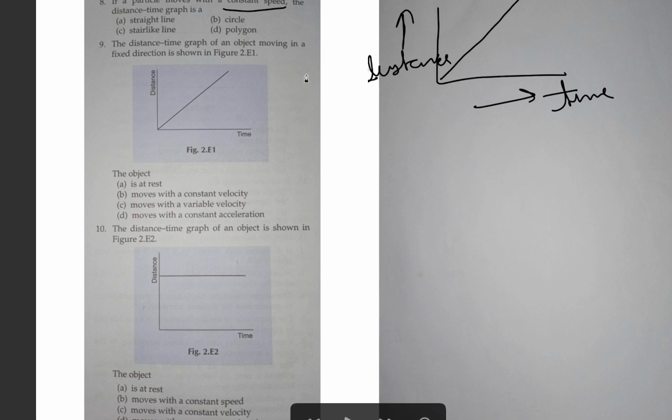Okay, so the graph is a straight line, so A is the right answer.